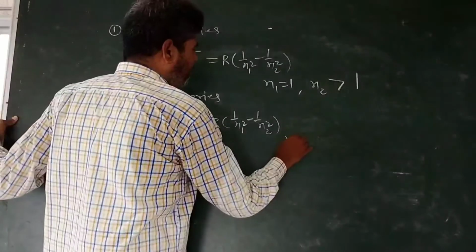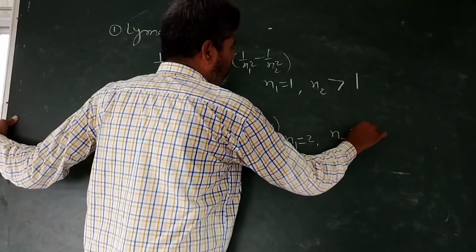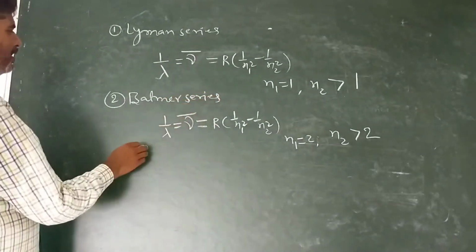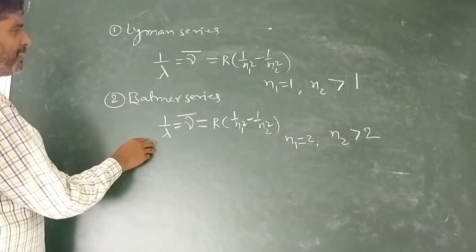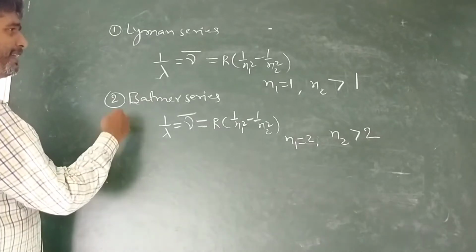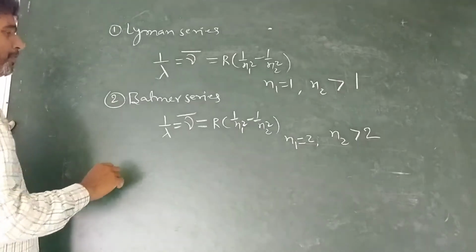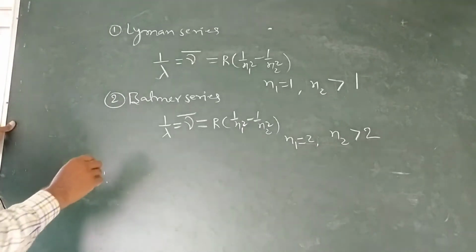So for this, n1 is equal to 2 and n2 is always greater than 2. Some lines are present in ultraviolet and many lines are in the visible region, that is between 4000 angstrom to 8000 angstrom.